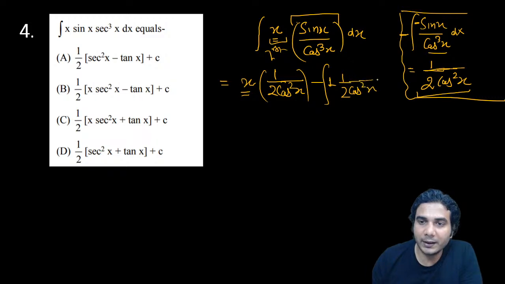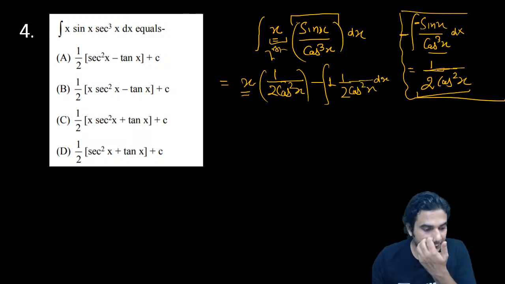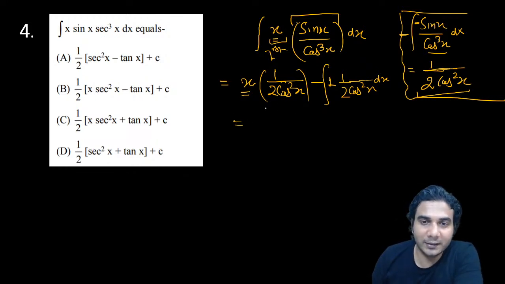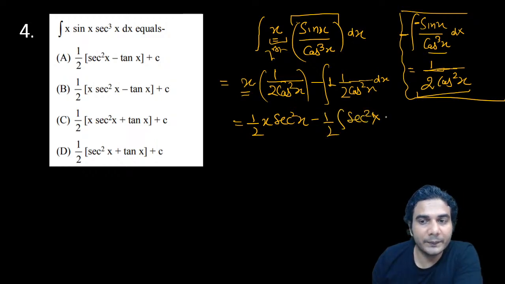Do you know the integral of 1 upon cos square x? Yes, of course. 1 upon cos square is sec square, and we know the formula of sec square, right? So it's done, finished. 1 by 2 of x into sec square x minus 1 by 2 of integral of sec square x dx. And integral of sec square is nothing but tan x, right?